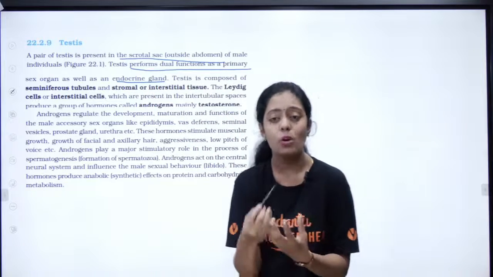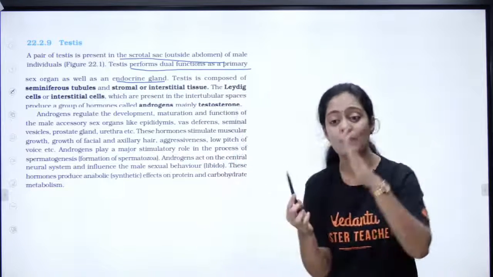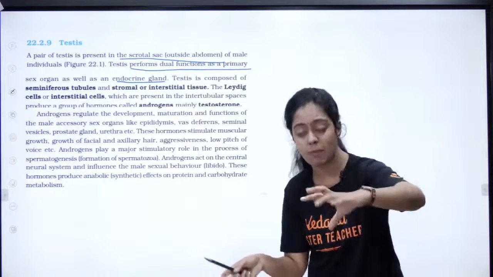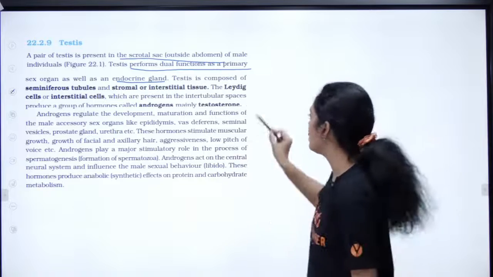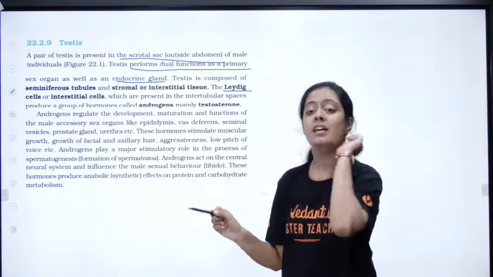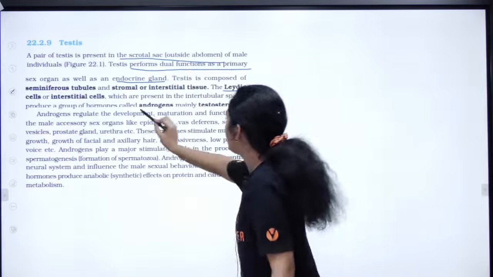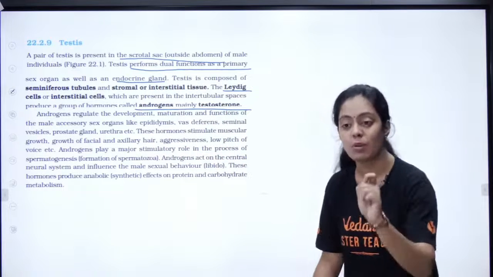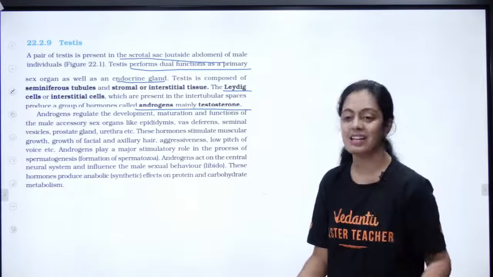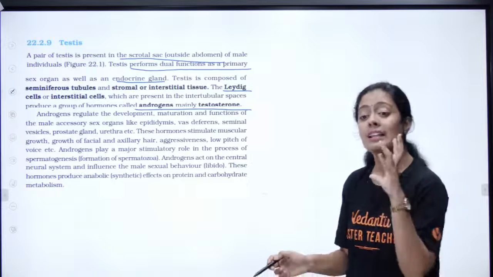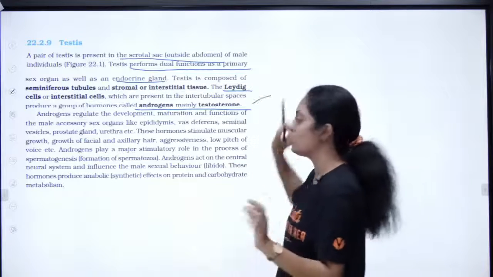I think all of you know there is in the testis there is seminiferous tubule. In the seminiferous tubule spermatogenesis is happening. Outside the seminiferous tubule you have cells called Leydig cell or interstitial cell, which is going to produce something called androgens. Okay, so which cells are producing androgen? Your Leydig cell. And the Leydig cell's other name? Interstitial cell. Okay, and this important androgen is testosterone.